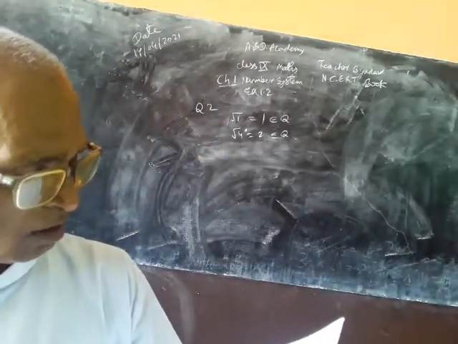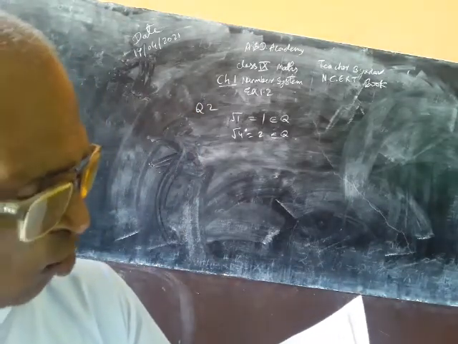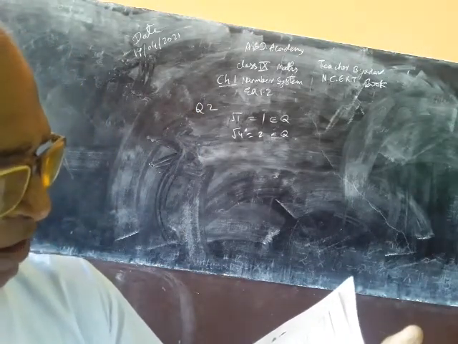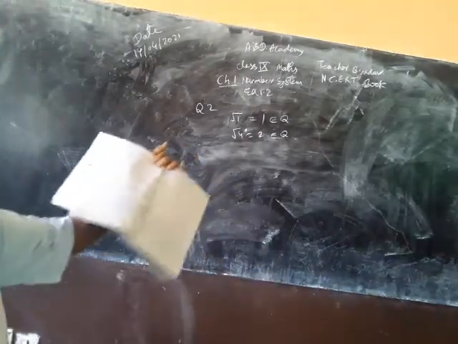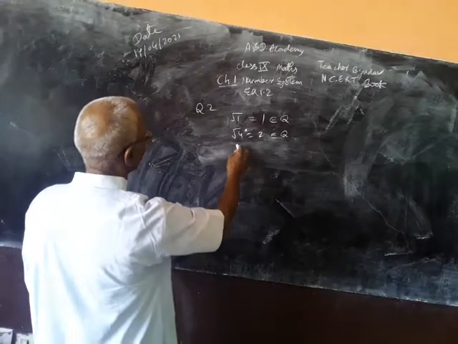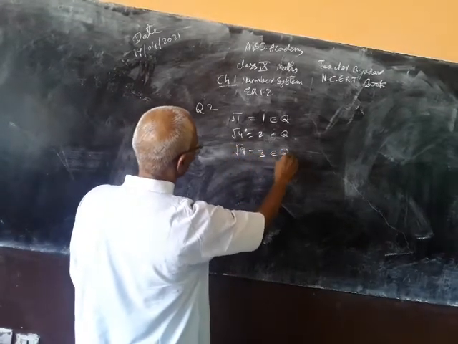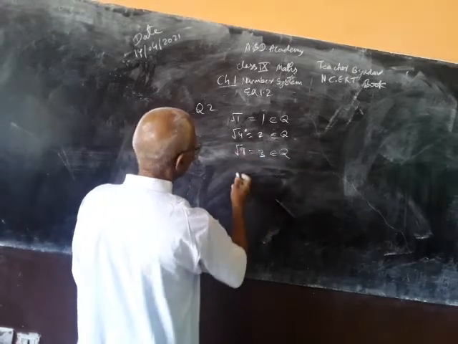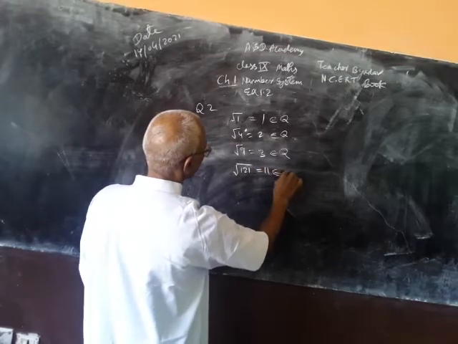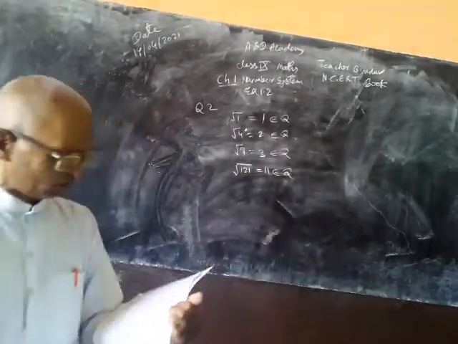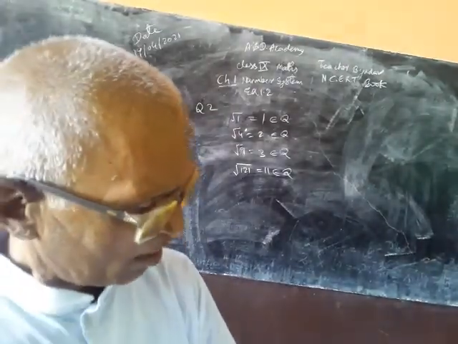So the answer to the first part of question 2 is that no, it is not true. If not, give an example of a square root of a number that is rational. So I have given this example: the square root of 1, square root of 4, square root of 9. This is also rational. Similarly, many bigger numbers can be taken. Square root of 121 is 11, which is also rational.